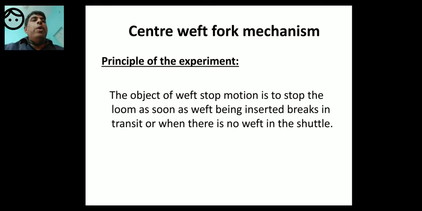To stop the loom as soon as the weft being inserted breaks in transit. In transit means while it is traveling from one end of the loom to the other end, or when there is no weft in the shuttle.